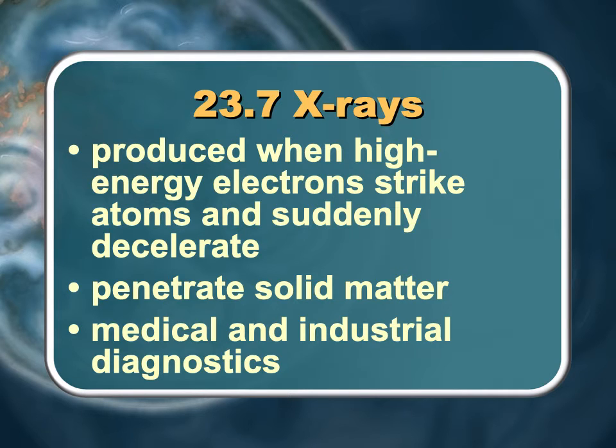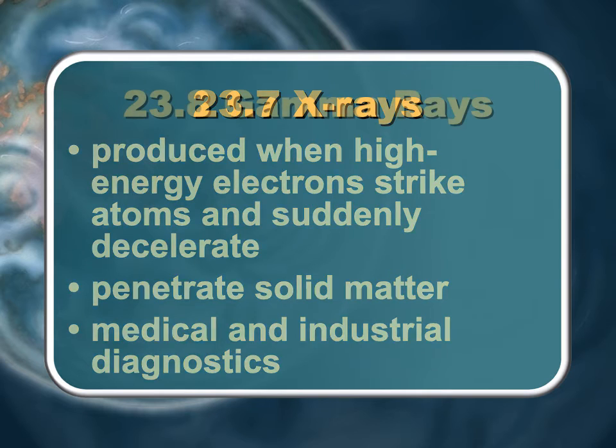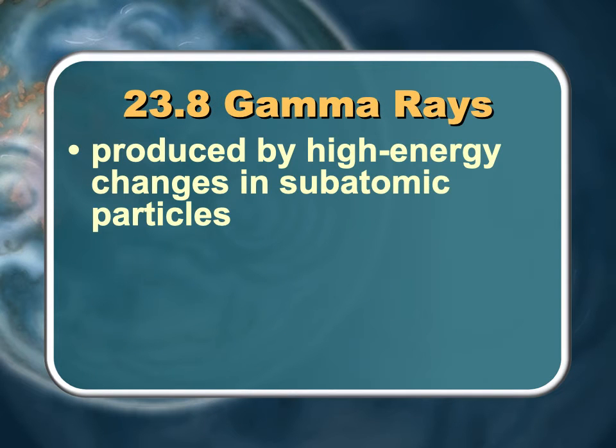So those are X-rays. And then the last one are gamma rays. And these are produced by high energy changes in subatomic particles. And these go from 3 picometers down and from 10 to the 19th hertz up. So these are really high energy.